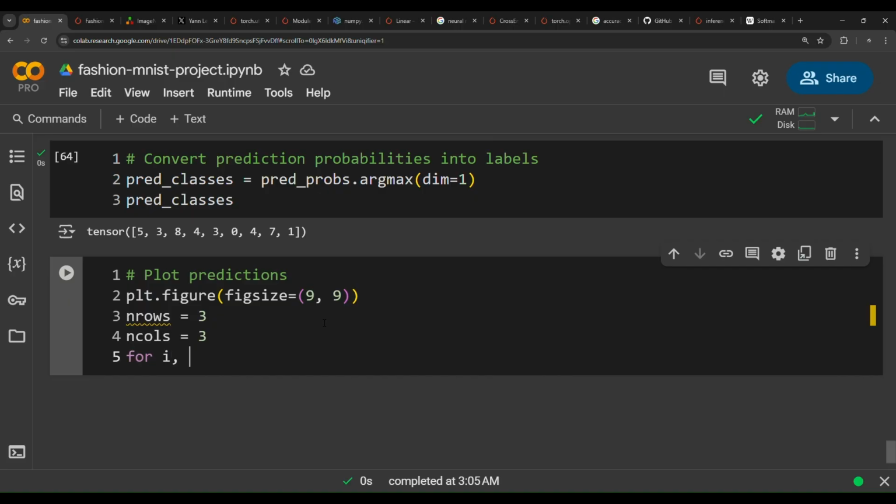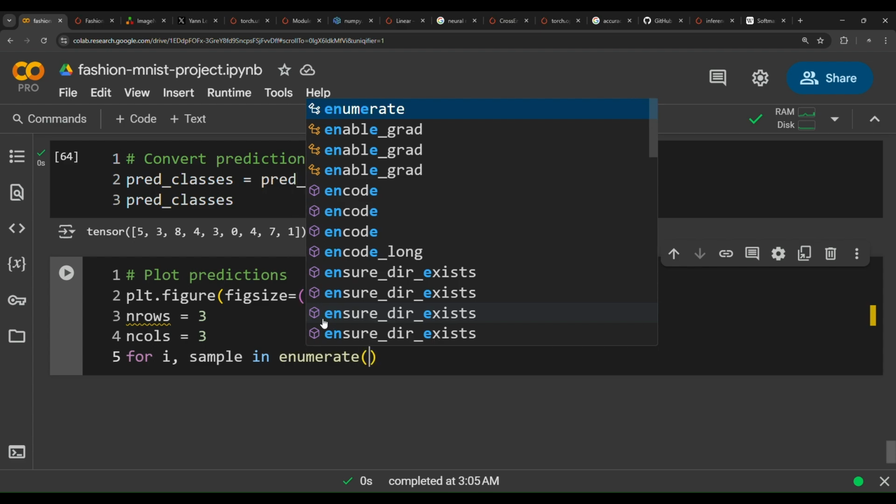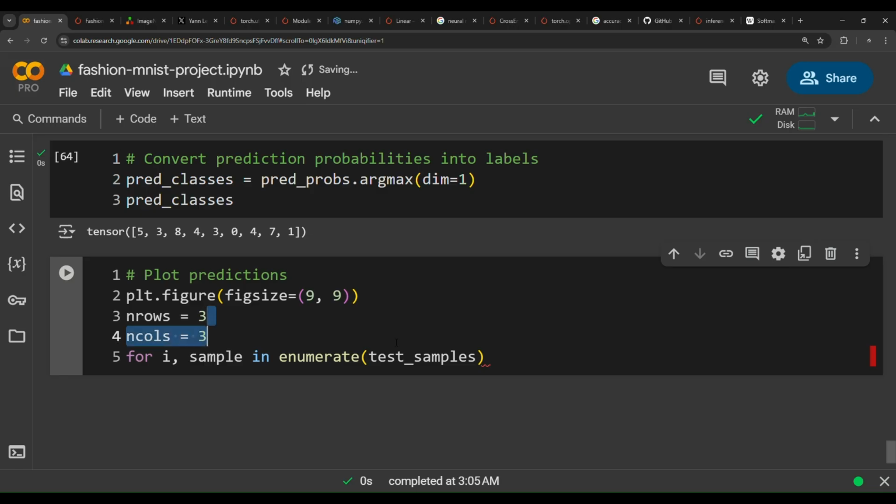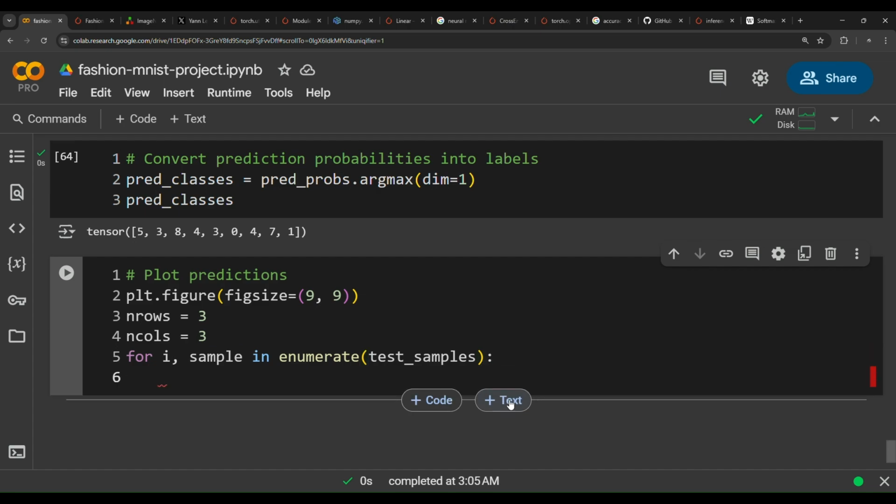For i, sample in enumerate, and then pass test_samples. So we're going to pass the test samples, this list that we have created above, to enumerate, and then for each i, the index of the element, and sample, the element, in enumerate test samples, we're going to do the following steps.